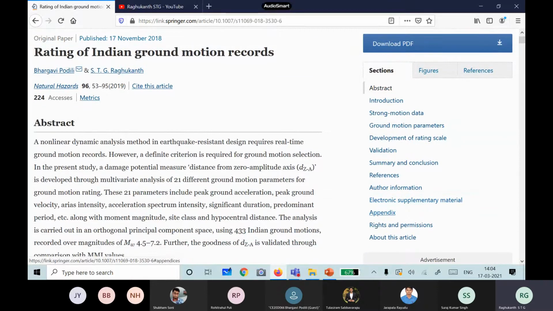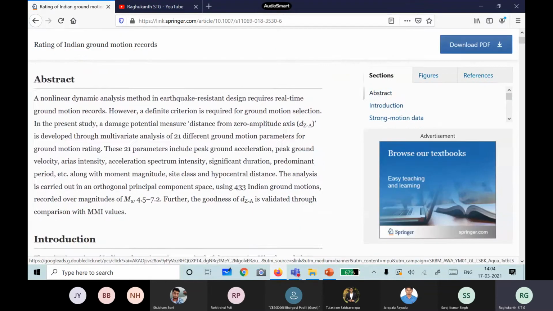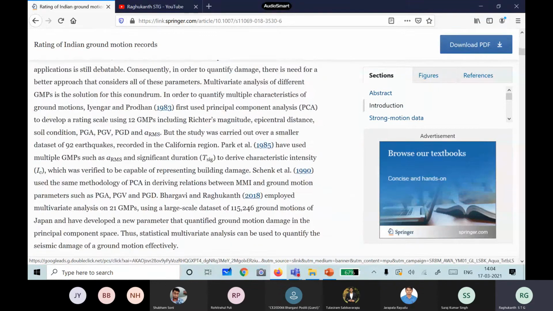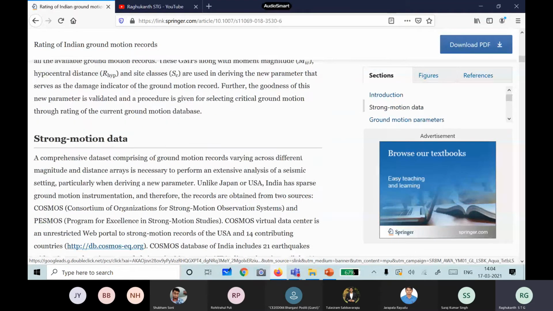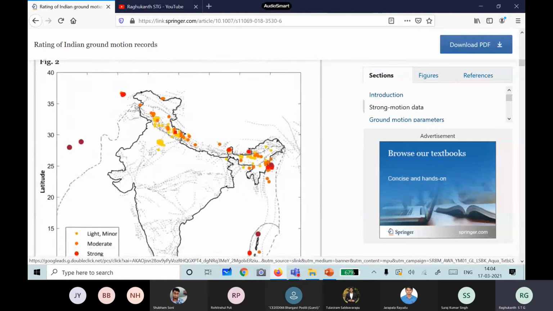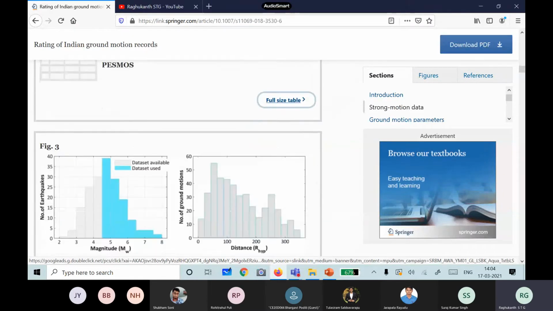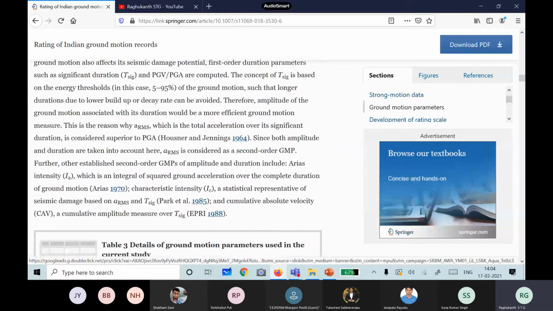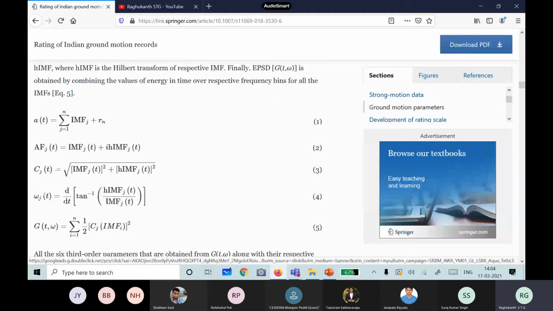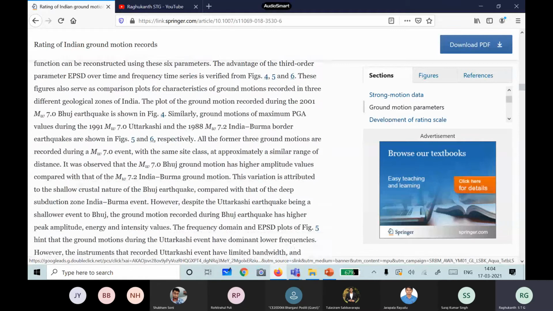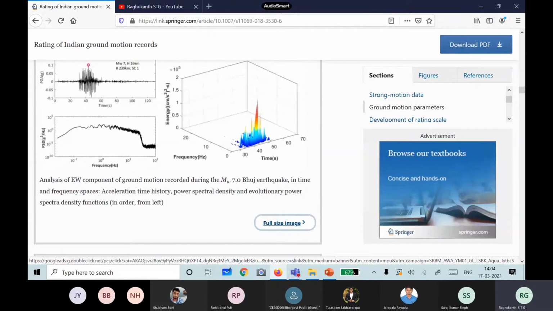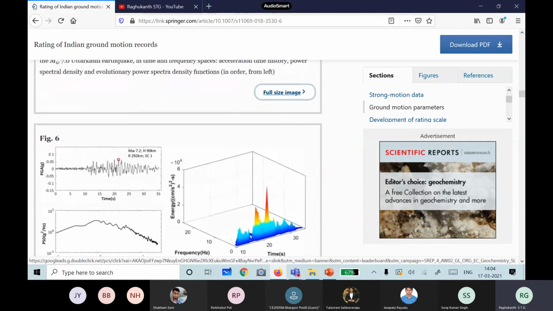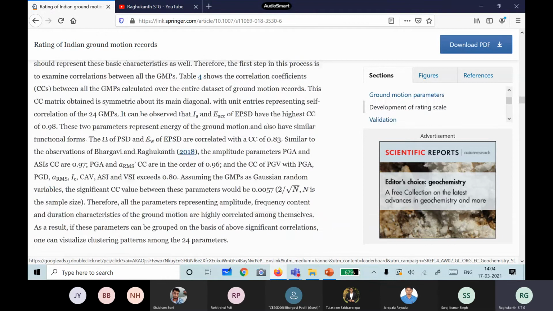It is available on Google, in the Natural Hazards journal. For all the Indian data, we have computed all these parameters. You can read it, as we have discussed in great detail how these parameters vary with distance, and for almost all the Indian earthquakes. You can see ASI and all other parameters. I think some tables are also there. This is for a typical Indian time history, like the Gujarat earthquake, showing how the evolutionary things look, and all the details are explained here.